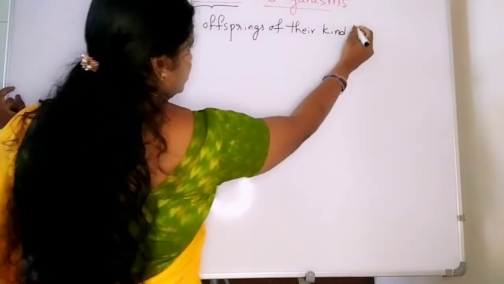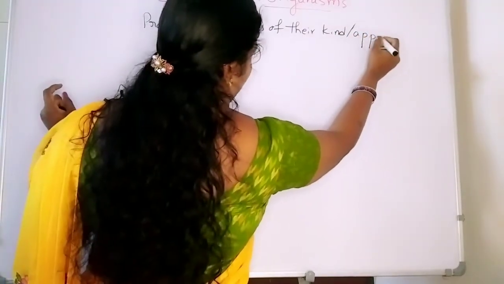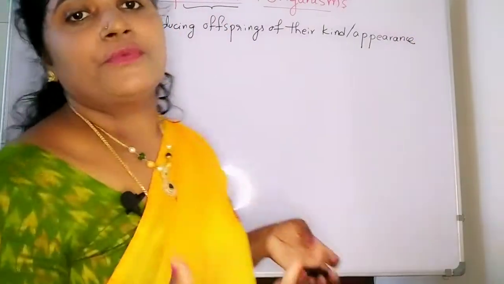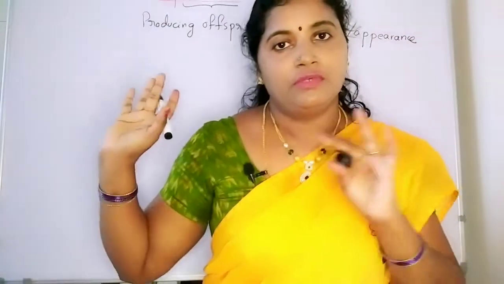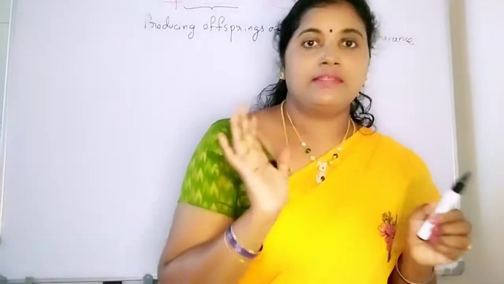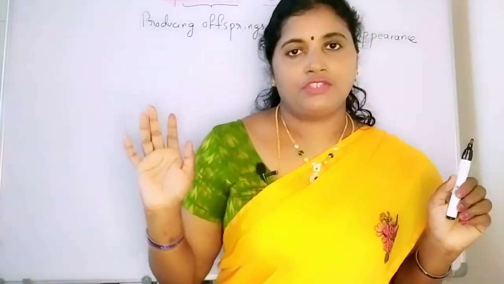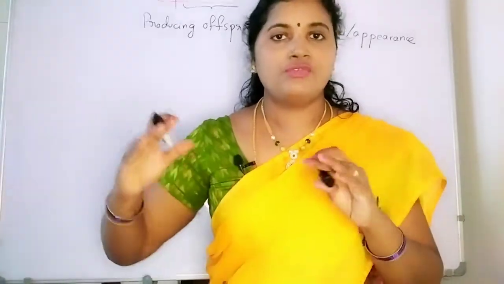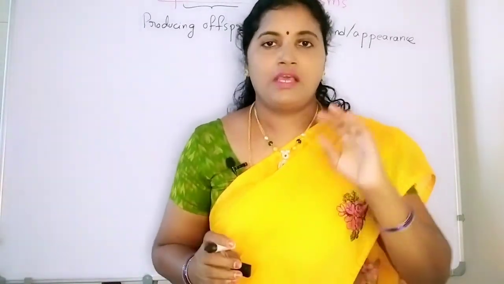Kind means appearance, how it looks like. Human beings produce just human beings only, meaning they look the same, with the same structural organization and same arrangement of the body parts. So this kind of producing offsprings is known as reproduction.